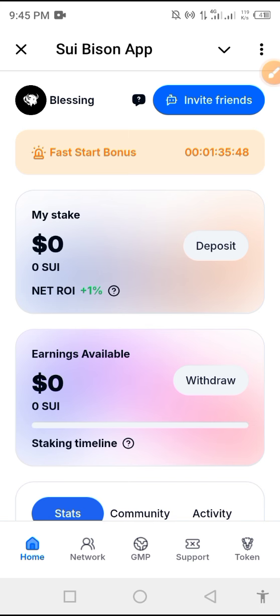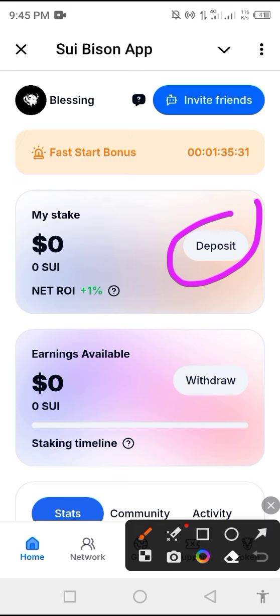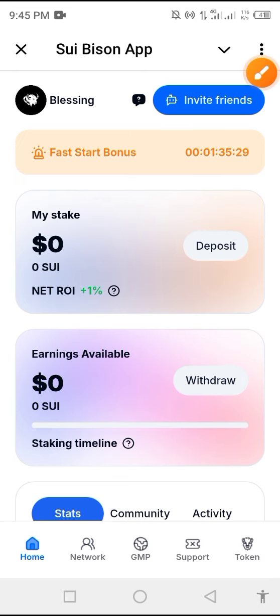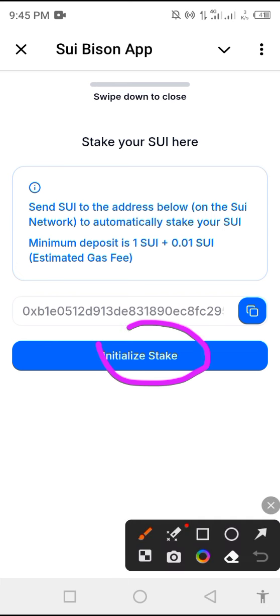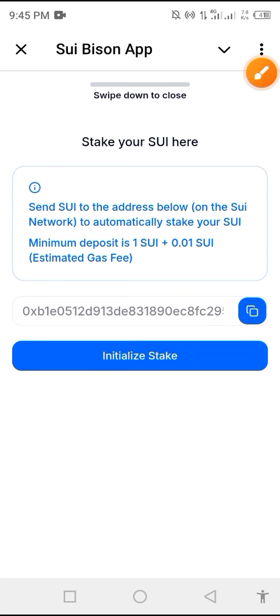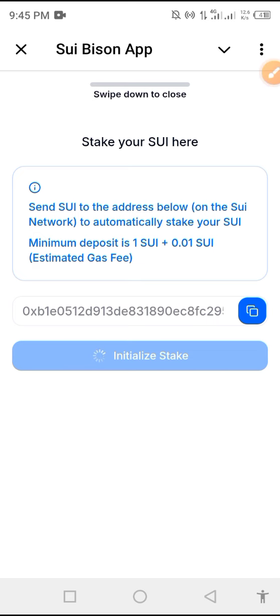As you can see, I've not received the money, because Bybit has not even sent it out yet. Once I receive a mail from Bybit that they have sent out the Sui I withdrew, it's going to appear here. And if I come here and don't see it, I'm going to click on deposit, then click on initialize stake. Once you click there, your money is going to appear.